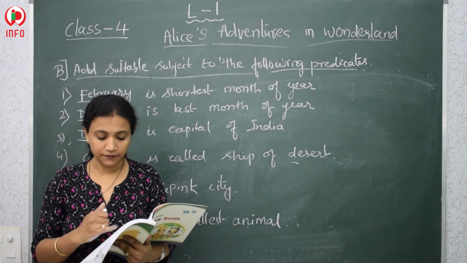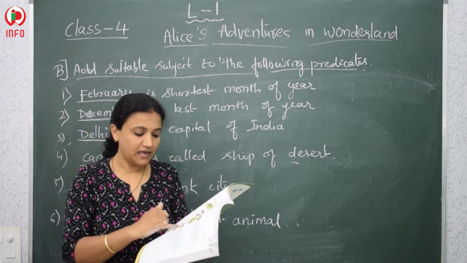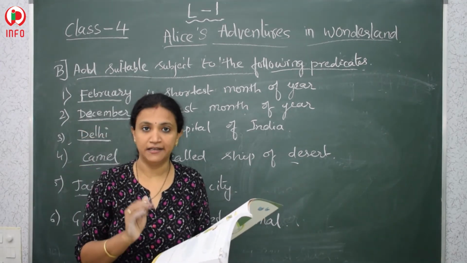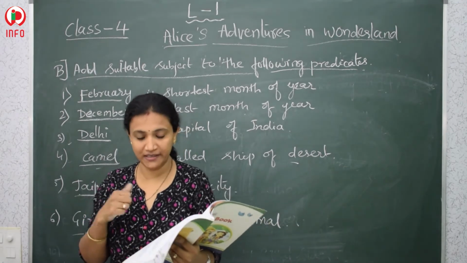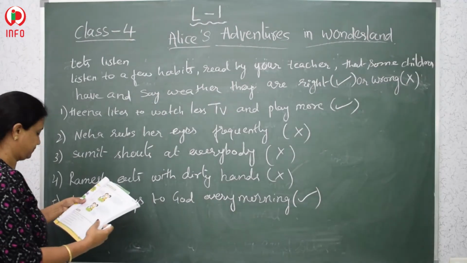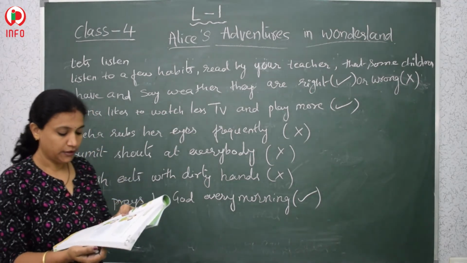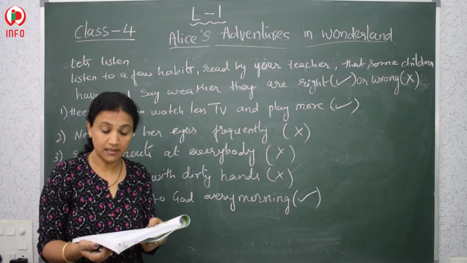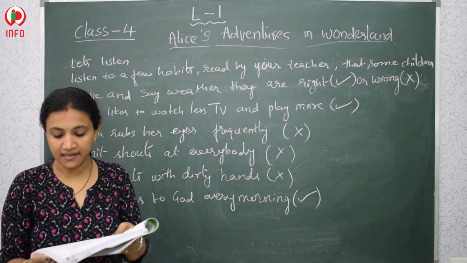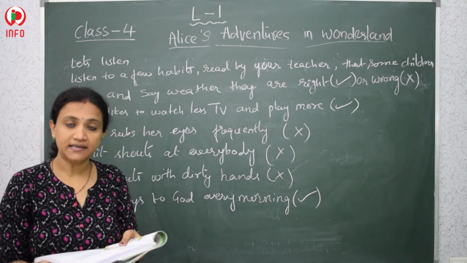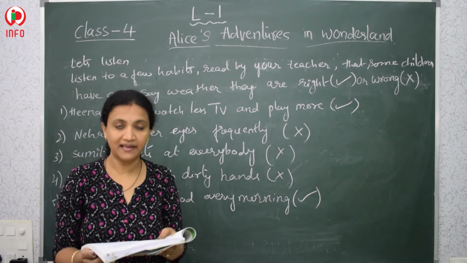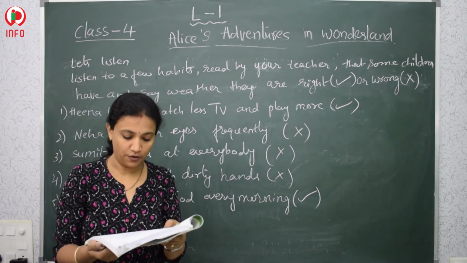So we are not going for the conversation activity, we are going for let's listen. Okay children, chalo let's do that. Chalo, we will go for the next exercise. Listen to few habits read by your teacher that some children have and say whether they are right or wrong.